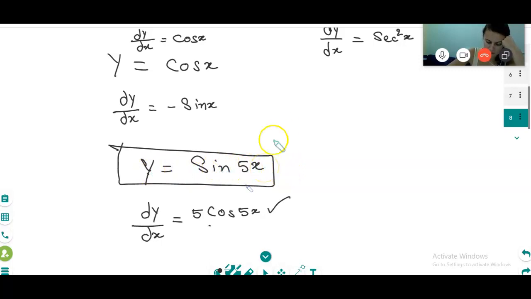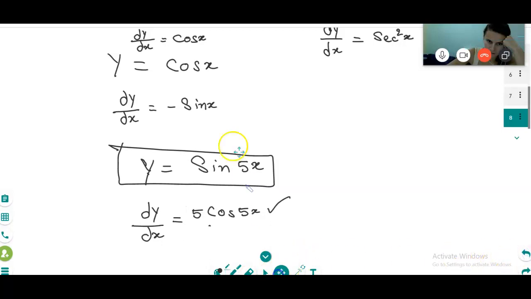Here x is a variable, y is a variable, 5 is a constant. So integration means what? If I integrate this one, I should get y, sin x, means I should get y. Is it clear?